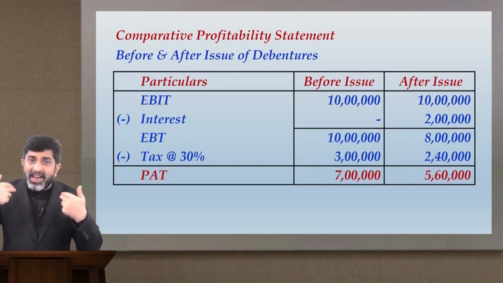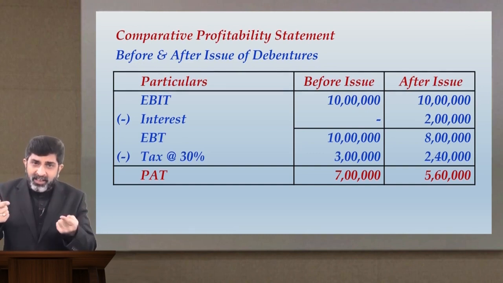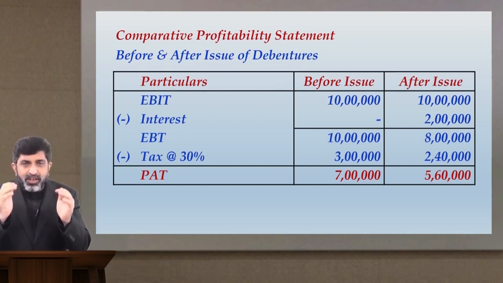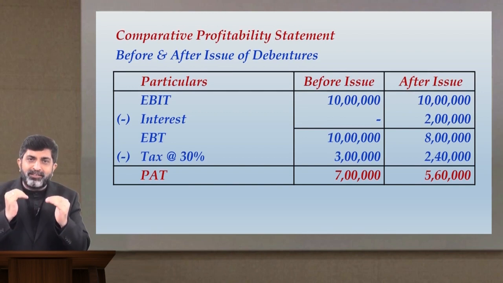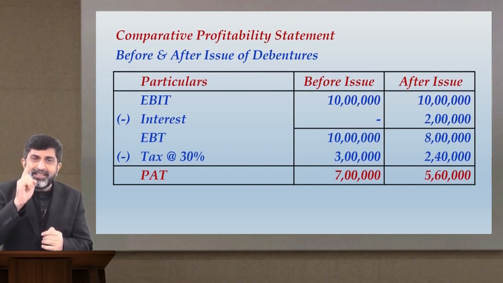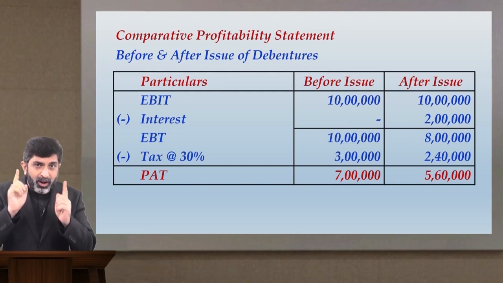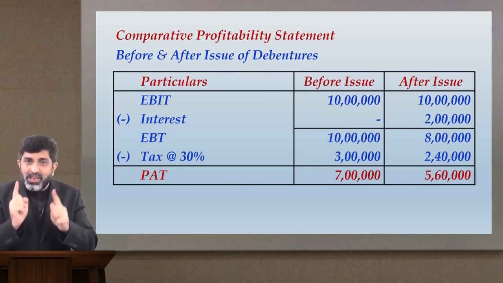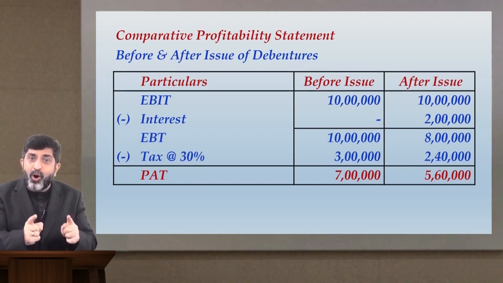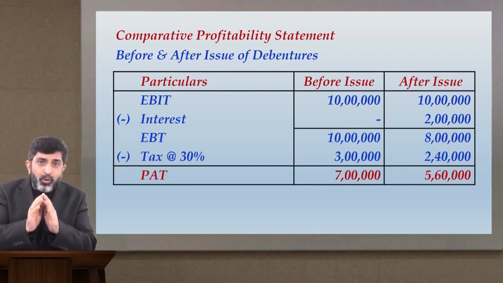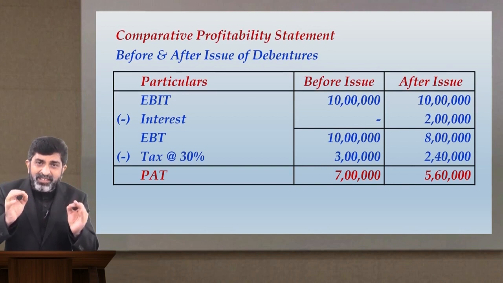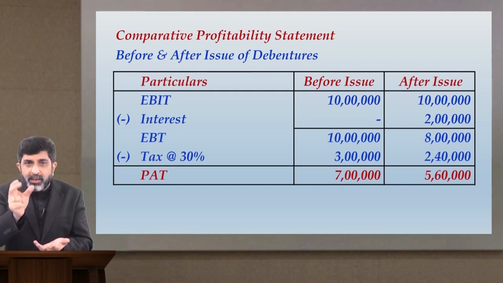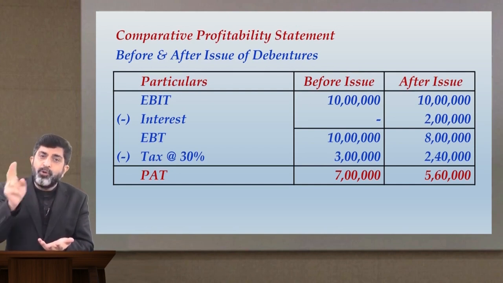Because of the interest expenses now arising after issue of debentures and the profit before tax getting reduced, the burden of tax also gets reduced by 60,000 rupees. Earlier the tax was 30% of 10 lakhs. Now the tax is 30% of 8 lakhs. So there is a savings in tax of rupees 60,000, which is actually 30% of 2 lakhs.